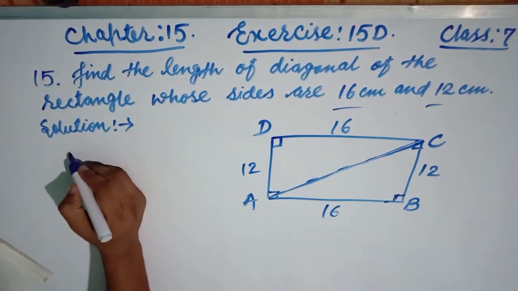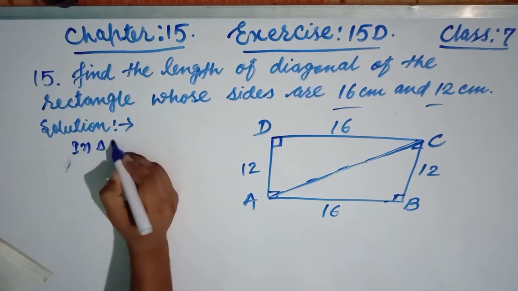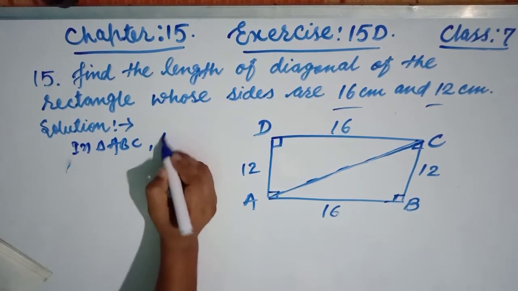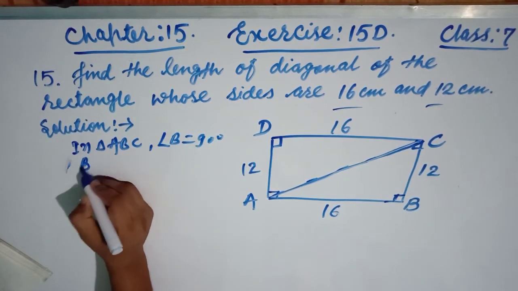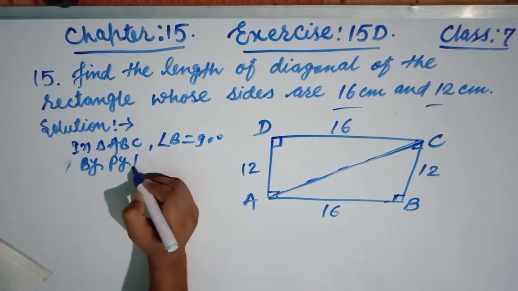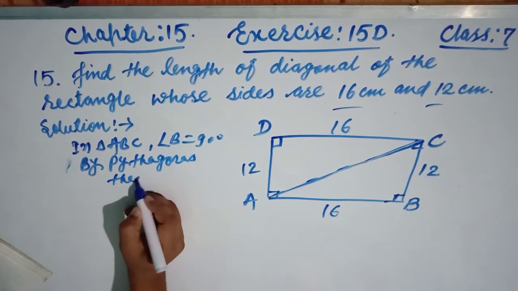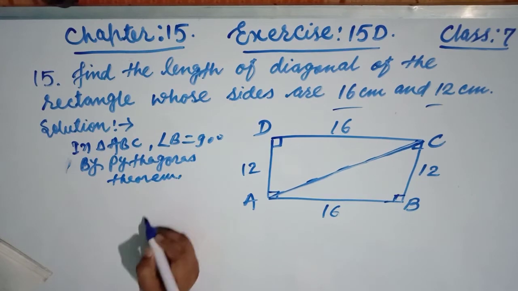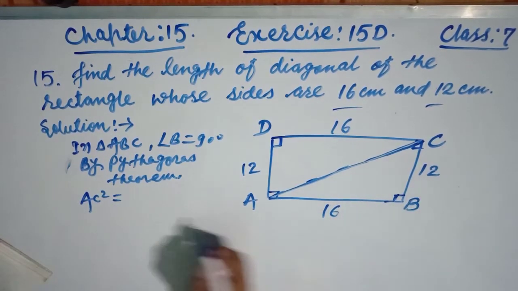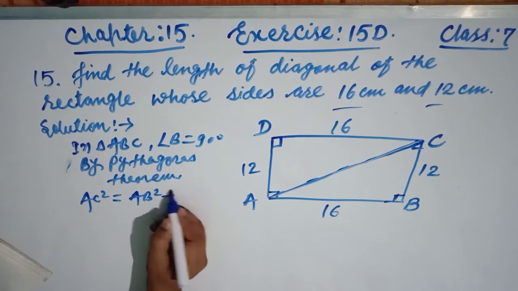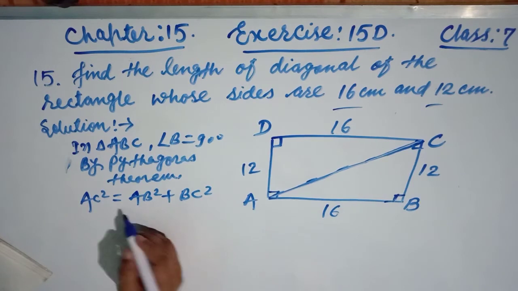Now from the figure, in triangle ABC, angle B is 90 degree. Now by Pythagoras theorem, hypotenuse square AC square is equal to the sum of the squares of the other two sides, means AB square plus BC square. Either we can take the diagonal as BD.